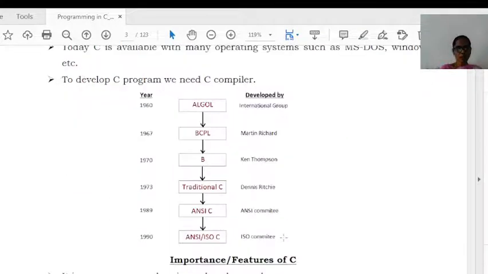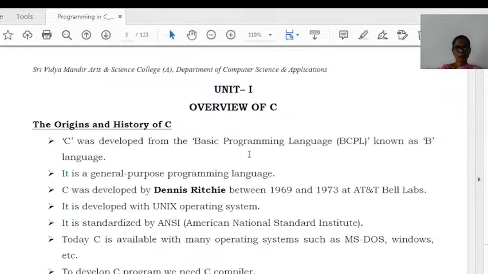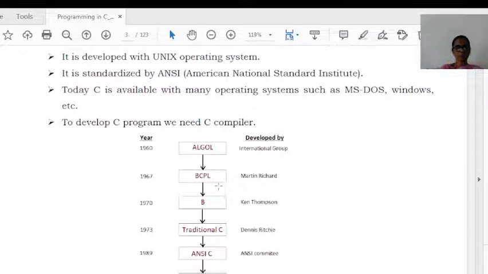So the history of the C language is given here. In the year 1960, the first language, Algol, was developed by an international group. From that language, the Basic Combined Programming Language, BCPL, was developed by Martin Richards. From that, the B language was developed by Ken Thompson in the year 1970.